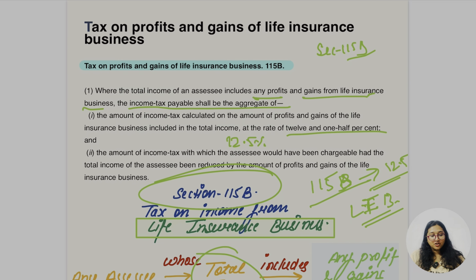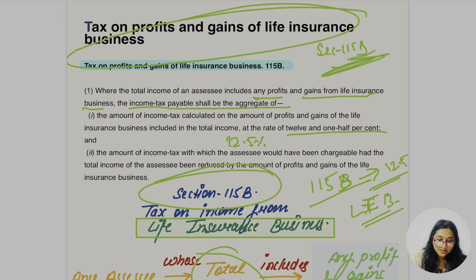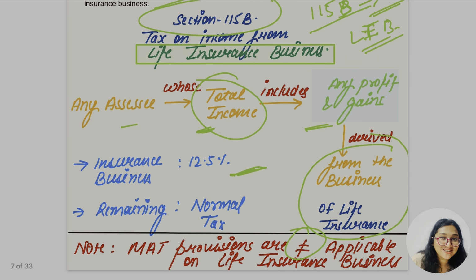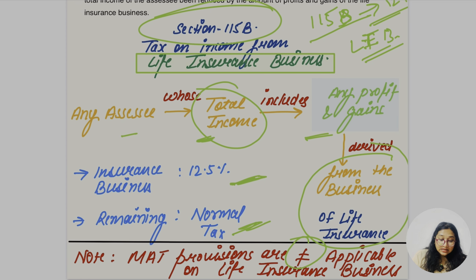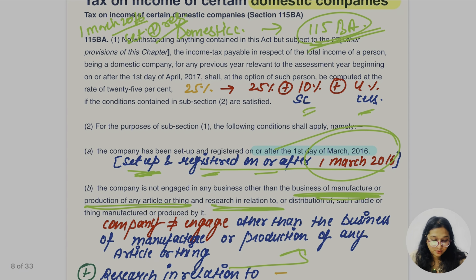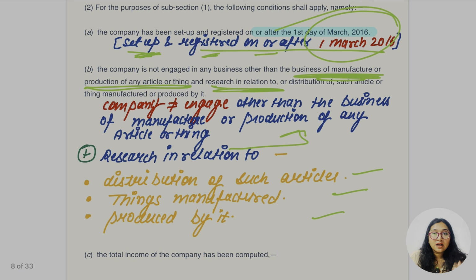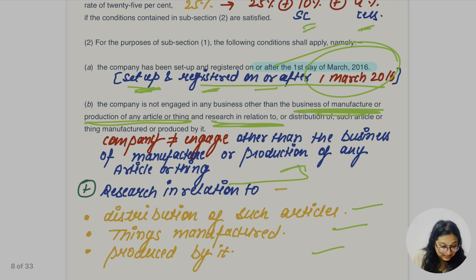For insurance, section 115B is the tax on the profit and gains of life insurance business; the rate is going to be 12.5%. No MAT provision is going to be applied. For the remaining income, the normal tax provisions are going to be applied. For 115BA, domestic company, set up and registered on or after 1st March 2016.